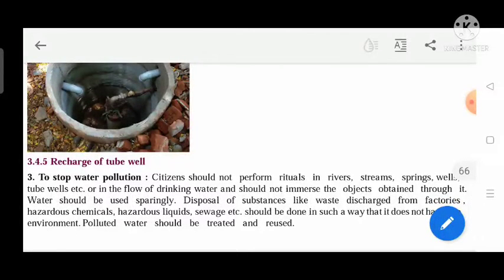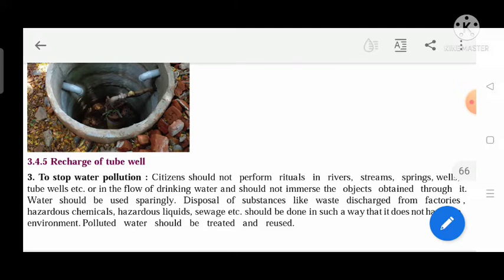Water should be used sparingly. We should spare water every time. We should think how we can save the water always, and whatever source is available, it should not be used for unnecessary things. We should always think of saving the water.